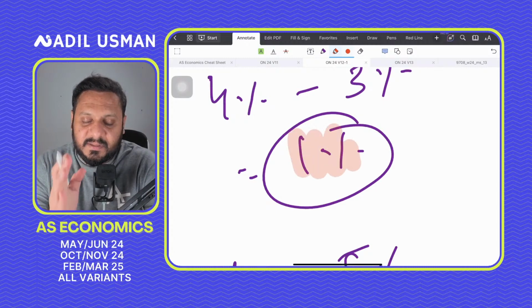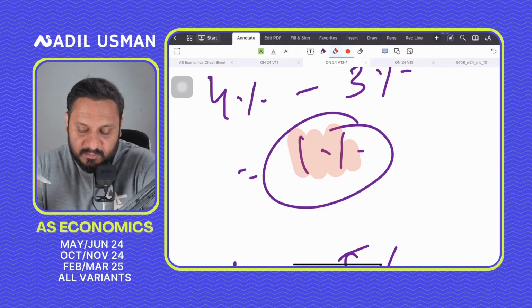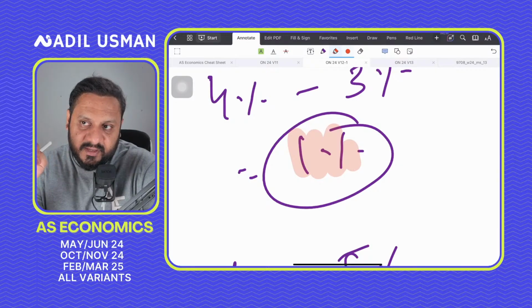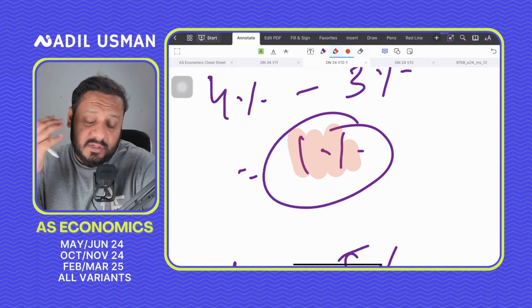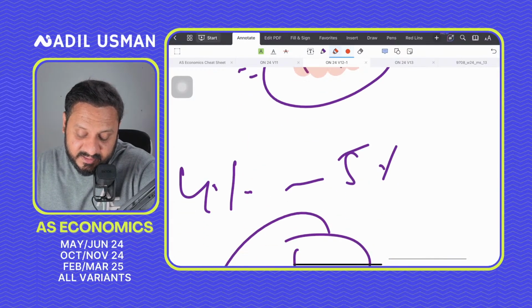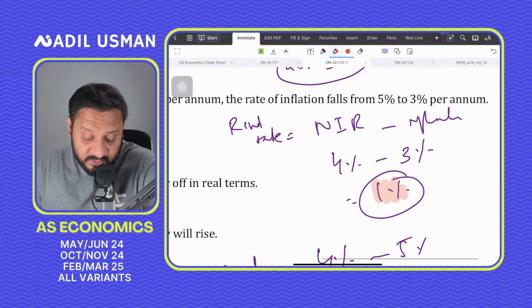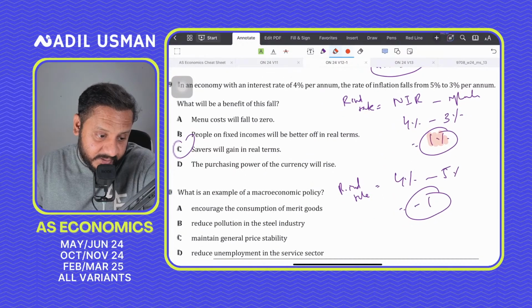The purchasing power of their savings is rewarding them by 1% in real terms, because although they're gaining 4% extra additional interest, half of it, or more than half of it, is absorbed by inflation, right? In fact, it was absorbed more by inflation last year, so that's why you had a negative real interest rate. But now you have a positive real interest rate, which is a good thing. So savers would gain in real terms, they would benefit,